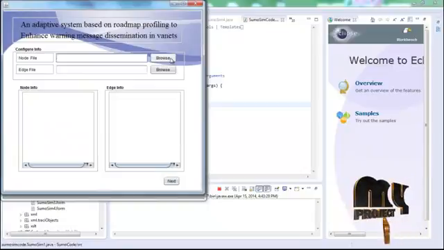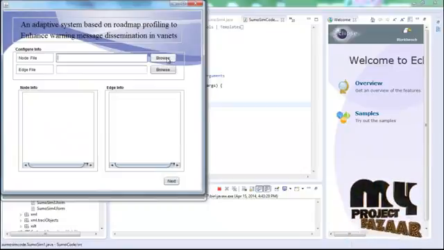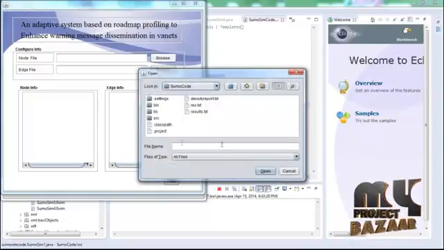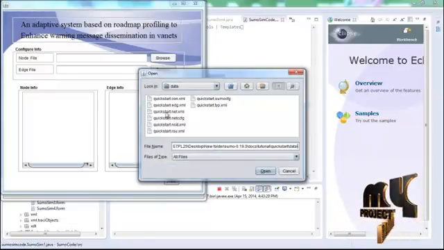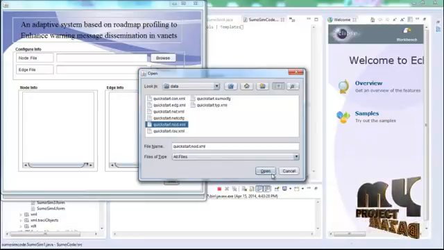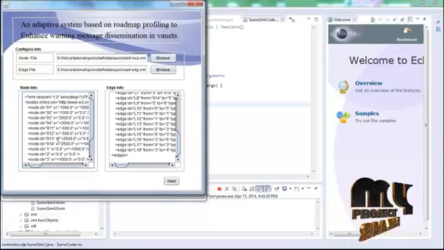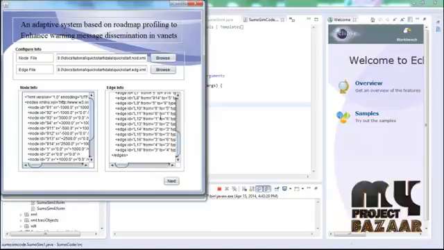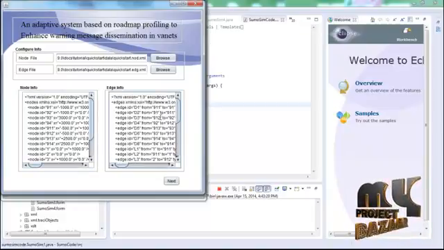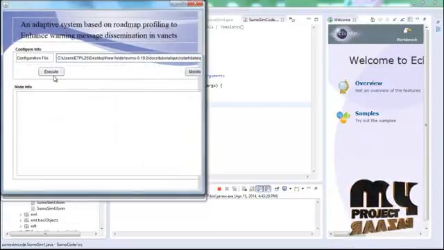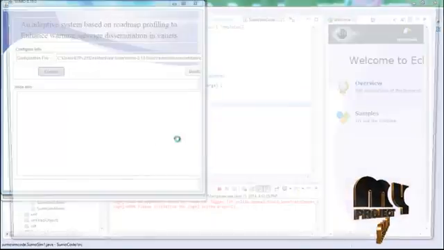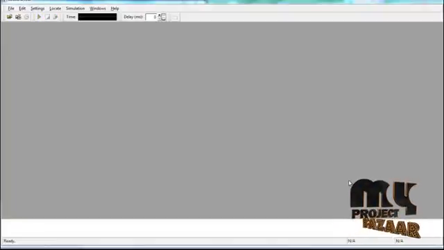After that, we need to set the number of vehicles as nodes and the communication between the vehicles as edges. For this, I choose the node file and also the edge file. The node file contains each vehicle's XY positions, velocities, speed-up and identifications. The edge file contains which vehicles are communicating between them and what messages will be transmitted through this vehicular network. Then we set the environment for executing the VANETs. So this will be the demo for this processing.